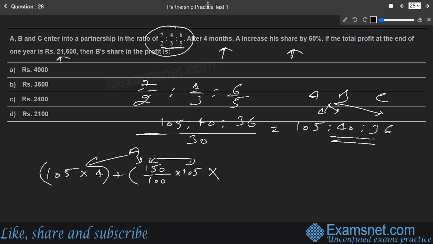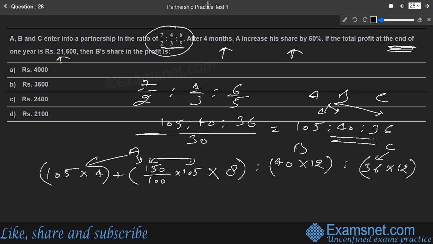And this particular money will be part of the business for how many months? See, after 4 months, and we have to calculate till the end of the year. So how many months are left? 8. So his money will be in the business for the rest of the 8 months. Okay, so this is A's part. Let us find out B's part now. B has contributed 40 parts of the investment, so 40 into how much time? B had also started initially, so B's money will be in the business for the complete year, that is 12. Similarly for C, C's part is 36 and his money is also in the business for the complete year, that is 12.